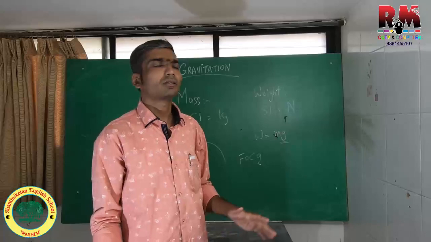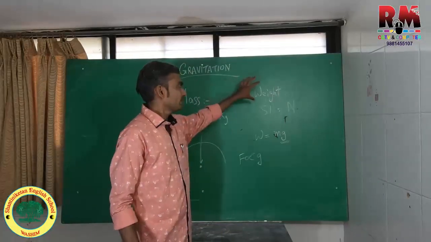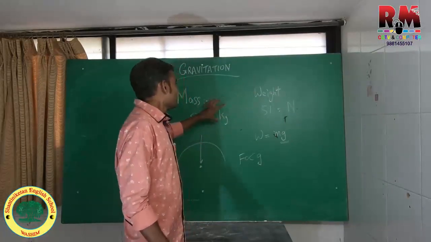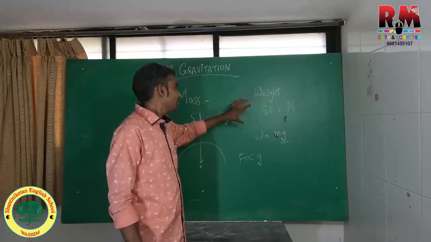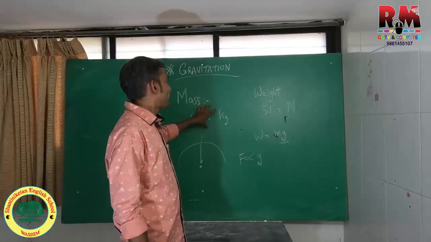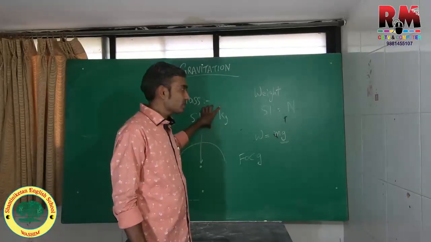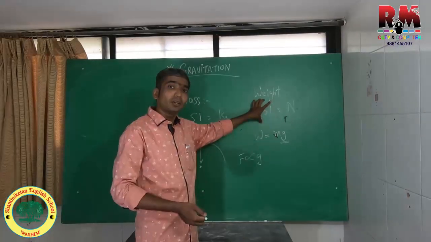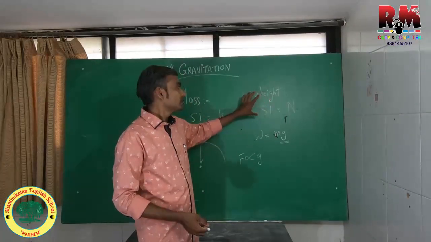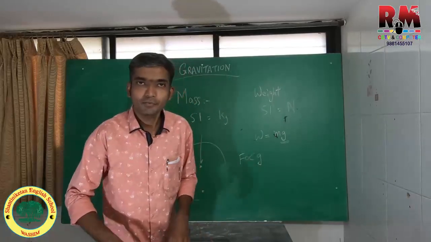Certain differences. First, mass is constant in the universe, while weight changes from place to place. The SI unit of mass is kilograms, the SI unit of weight is newtons. Secondly, mass is the matter contained in any substance. Weight is the product of the mass with the gravitational pull acting on it, right? So these are the differentiation points between mass and weight.